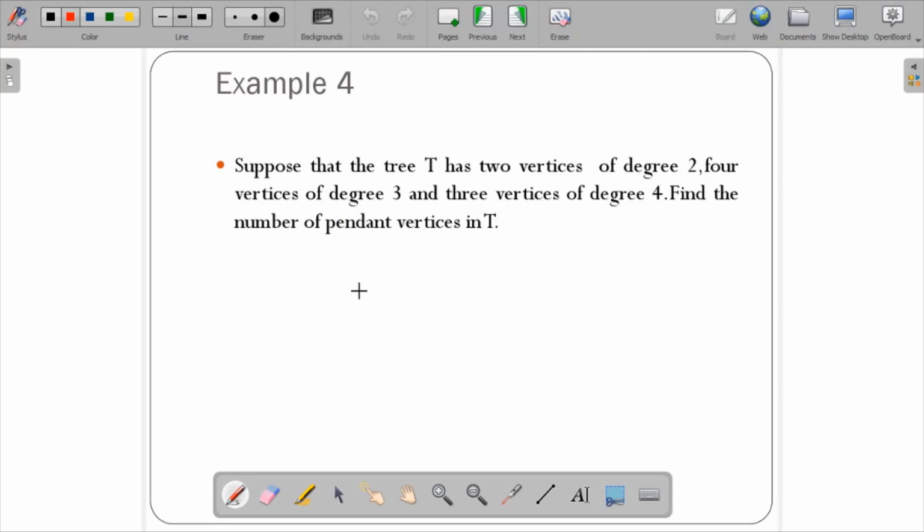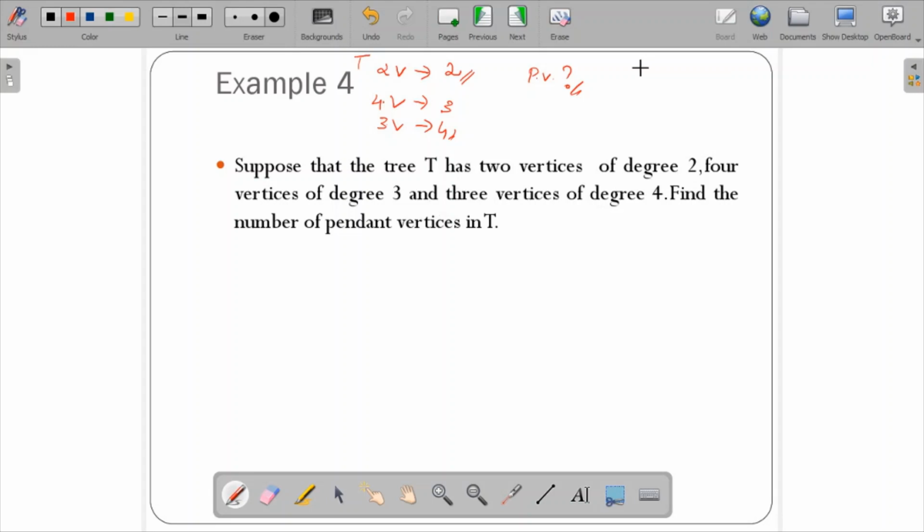Suppose that a tree T has 2 vertices of degree 2, 4 vertices of degree 3 and 3 vertices of degree 4. He has given that. Find the number of pendant vertices in the tree. So pendant vertices you have to find.